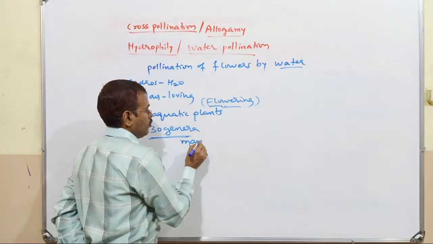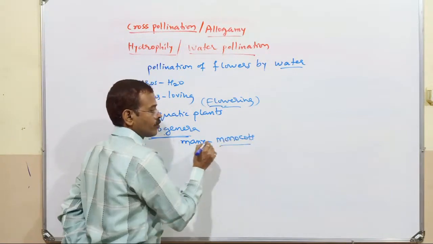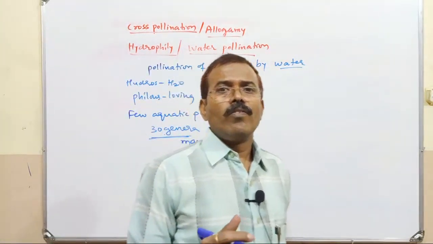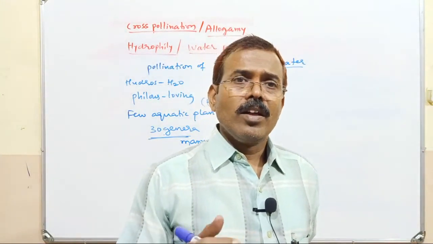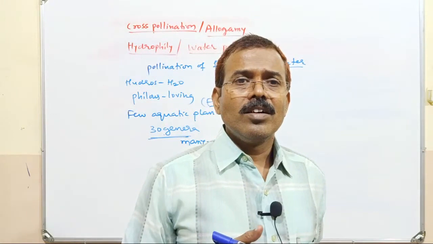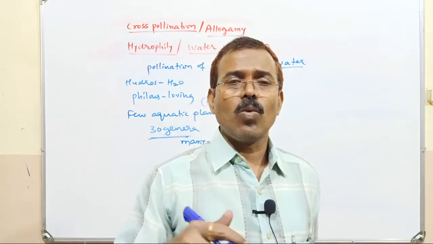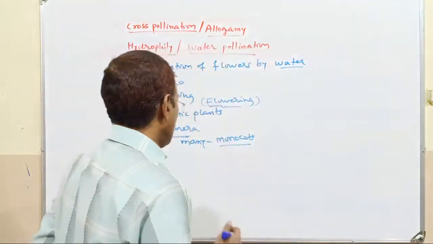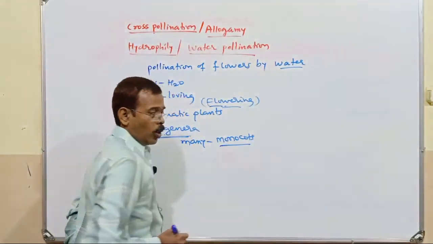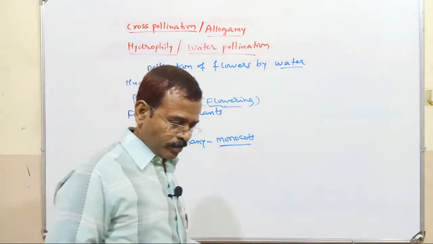Many of them are monocots. So few flowering plants can perform hydrophily. Around 30 genera of aquatic plants or flowering plants, mainly which live in water. Out of that, many of them are monocots which exhibit this hydrophily.